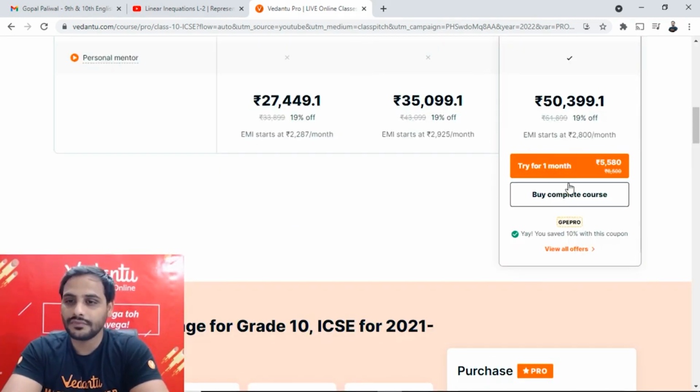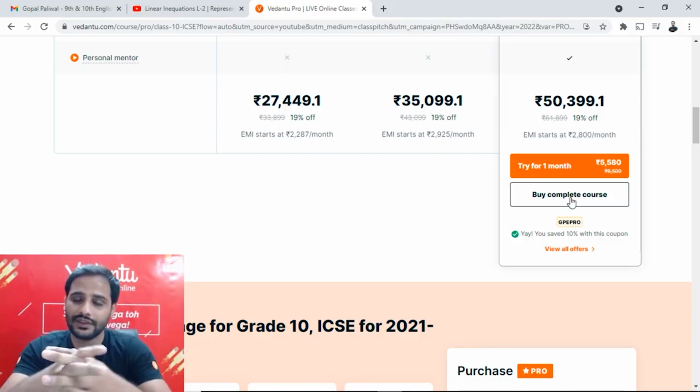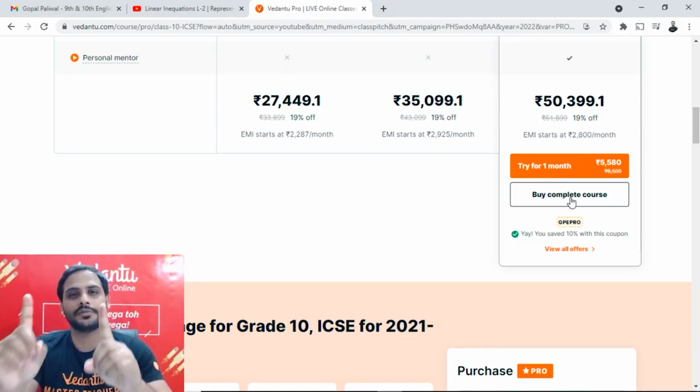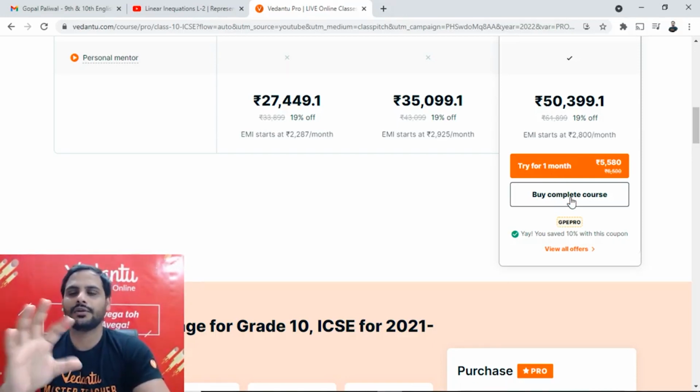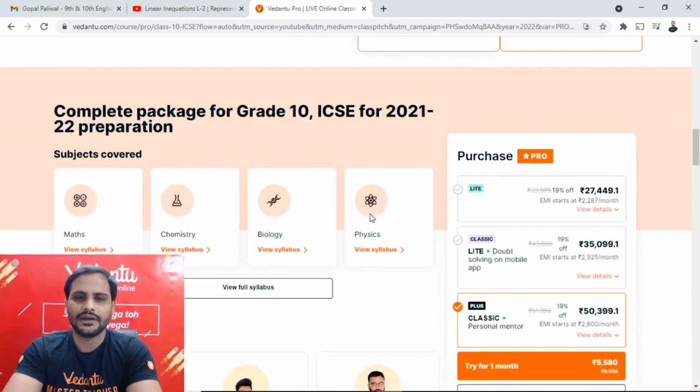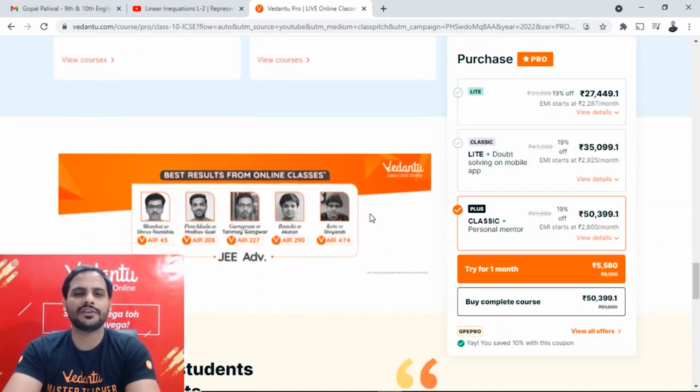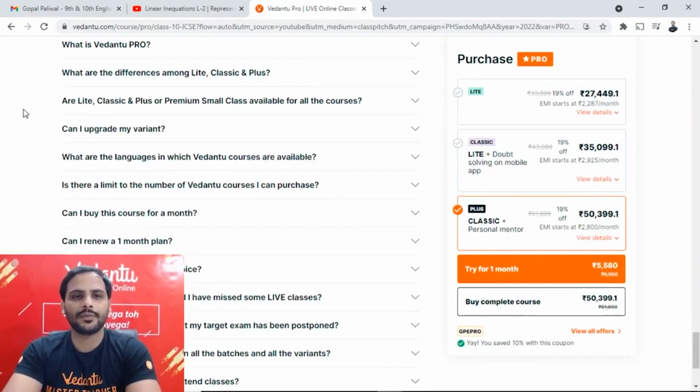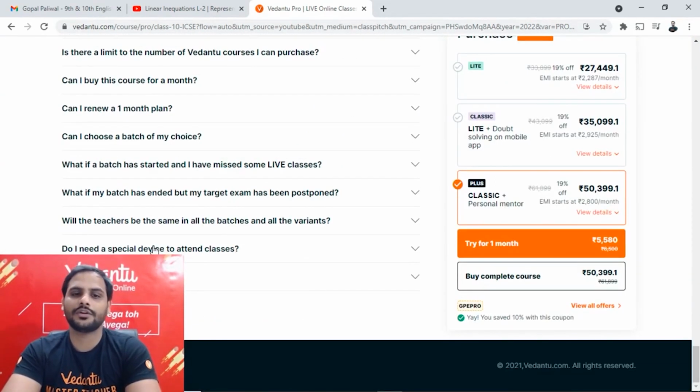Also, when you click on buy complete course, if you think that paying this price altogether will be difficult for you, an EMI option is also available. So don't worry, you will feel like you are paying every month, so that will also not be a burden. Other than that, if there is any other question, please refer to these frequently asked questions as well. All your answers you'll find over here.